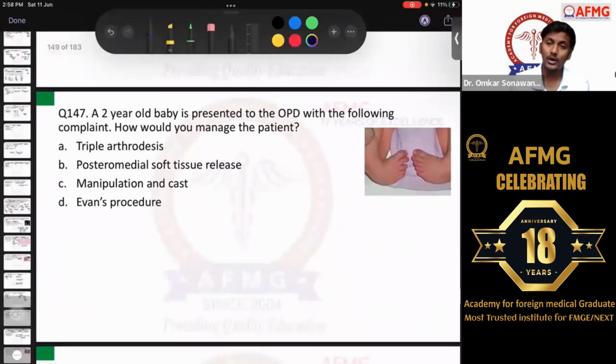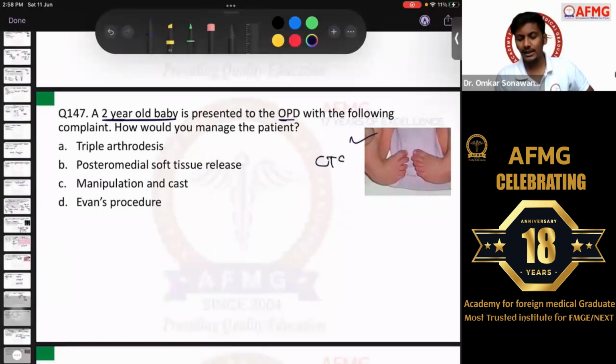Moving further, question number 147. A 2-year-old baby is presented to the OPD with the following complaint. What is this complaint? People were saying it is inverted foot. Okay, so it is not inverted foot. This is actually CTEV, the deformity that we have discussed in orthopedics. Okay, Mukul sir would have also discussed this definitely.